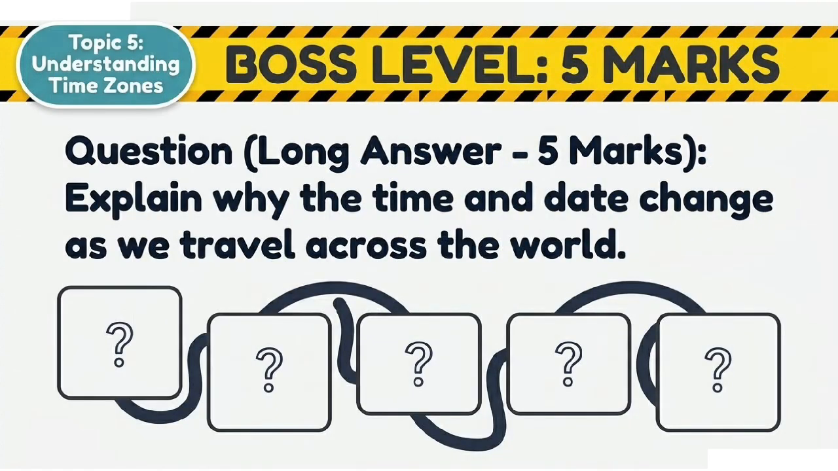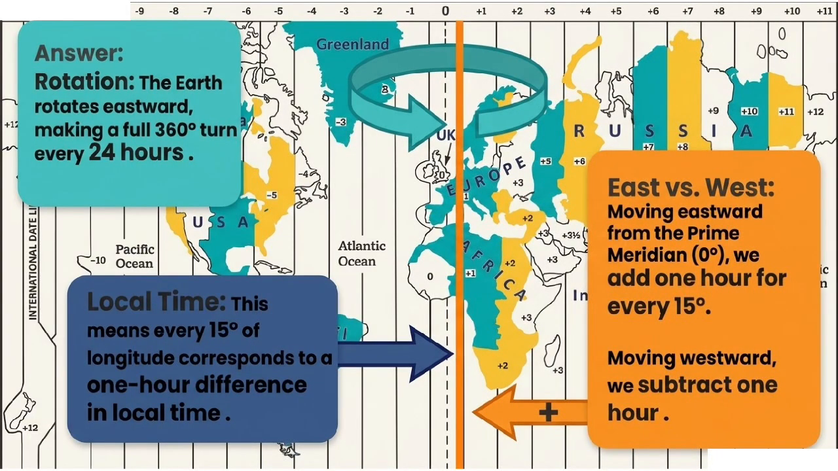Question long answer. 5 marks. Explain why the time and date change as we travel across the world. Answer. Rotation. The Earth rotates eastward, making a full 360-degree turn every 24 hours. Local time. This means every 15 degrees of longitude corresponds to a 1-hour difference in local time. East versus west. Moving eastward from the prime meridian, 0 degrees, we add 1 hour for every 15 degrees. Moving westward, we subtract 1 hour.